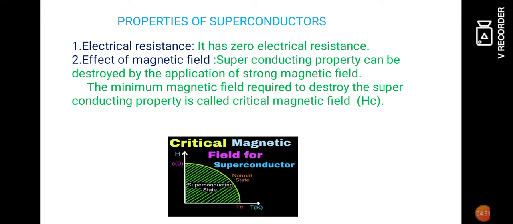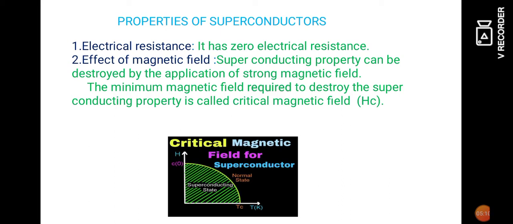Now we have to see the various properties of superconductors. The first property, electrical resistance. The superconductors have zero electrical resistance. We know if there is no resistance, the current conductivity will be enormous. That is an important characteristic property of superconductors.